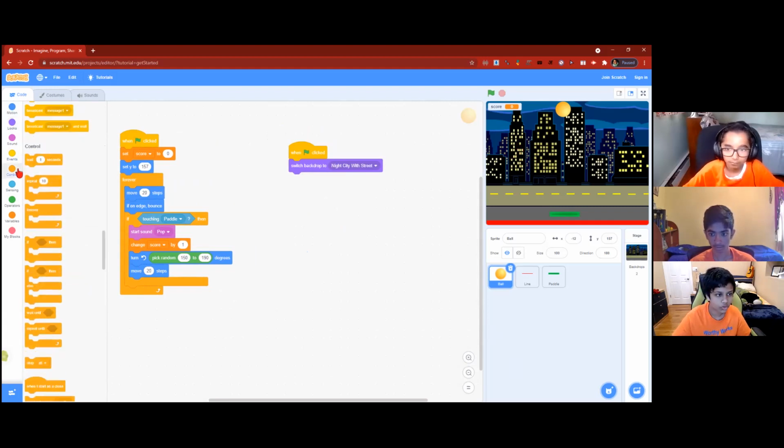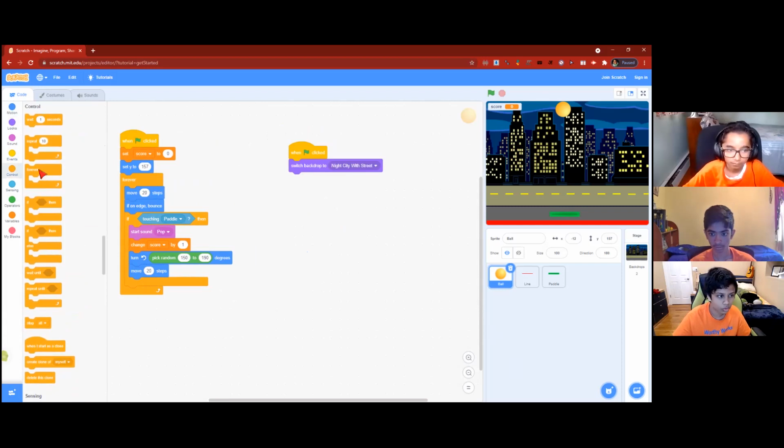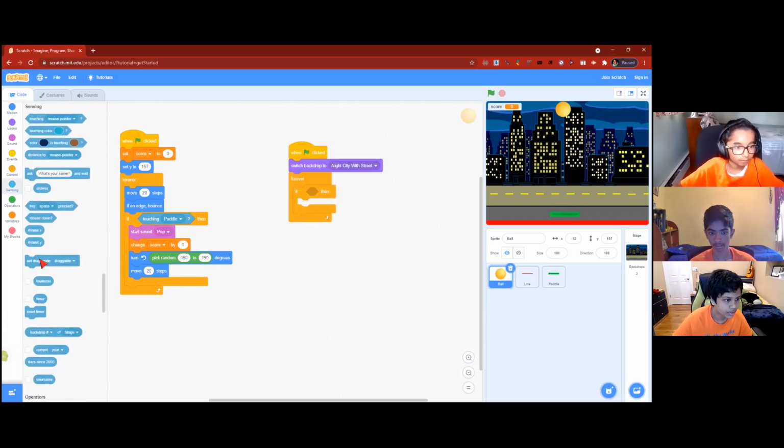But now we're going to set up what happens if we lose. So we're going to get a forever block, and inside we're going to get an if then block. And from there, we're going to go into sensing section and get touching mouse pointer, but obviously we're going to change this from mouse pointer to a line, because when this line over here is touched, that's when the game's going to be over. When it's touching the line, then we want to switch the backdrop to a you lose.